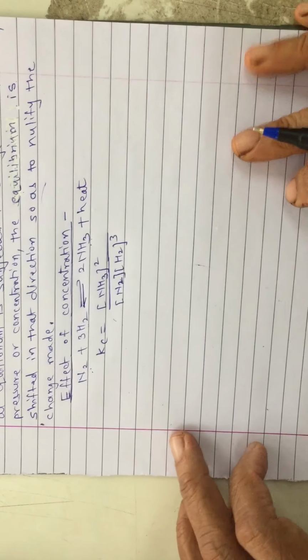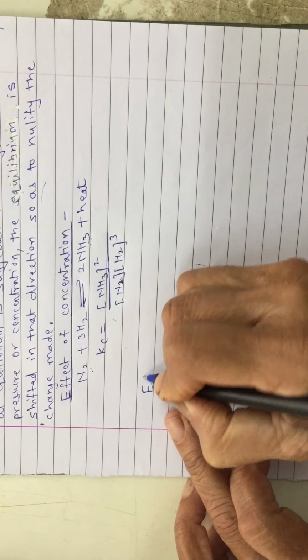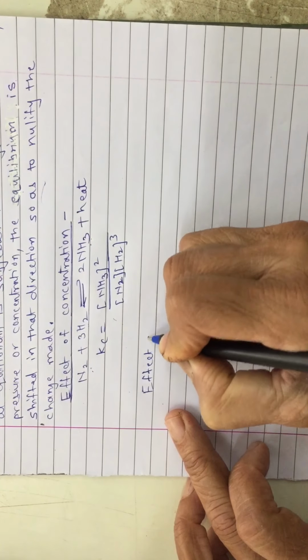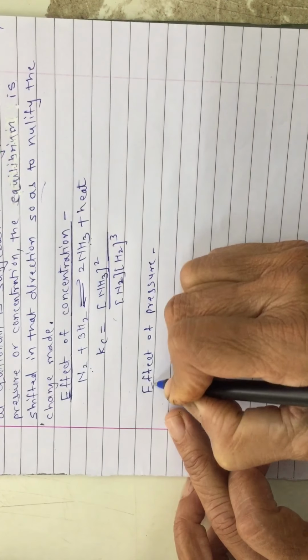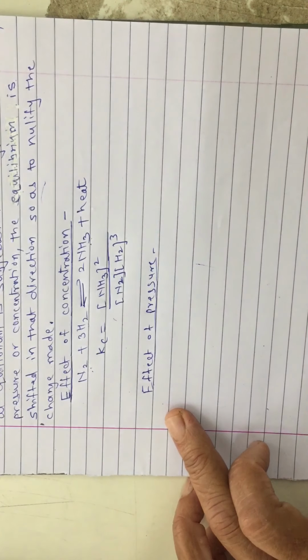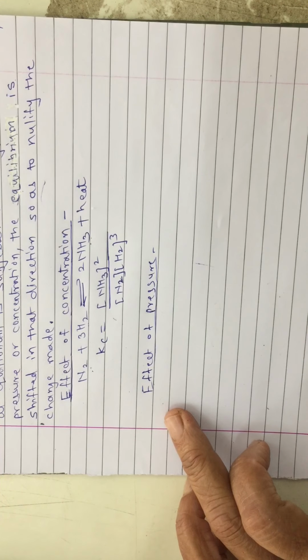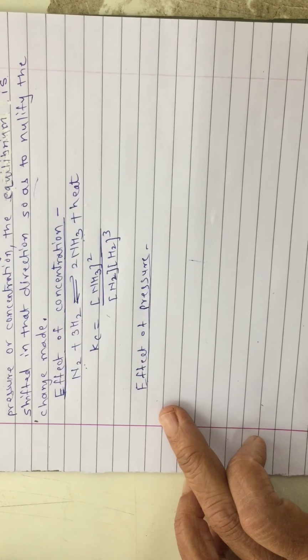Now we will see second factor, effect of pressure. If you will increase or decrease pressure at equilibrium, how it affects the reaction, how it affects the equilibrium.